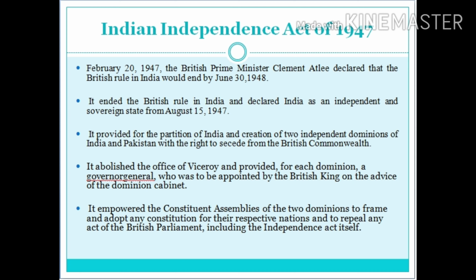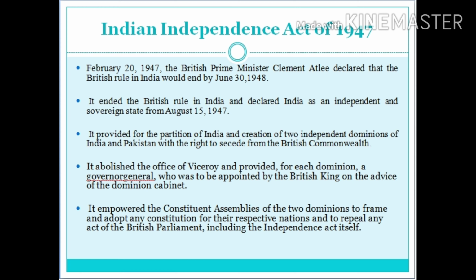and enforced. It abolished the office of the Secretary of State for India and transferred his function to the Secretary of State for Commonwealth Affairs. It granted freedom to the Indian princely states either to join the Dominion of India or the Dominion of Pakistan or to remain independent. It provided for the governance of each of the dominions and the provinces by Government of India Act of 1935 till the new constitutions were framed.